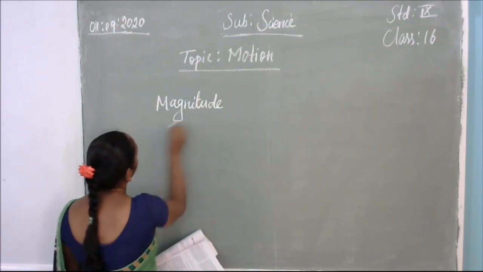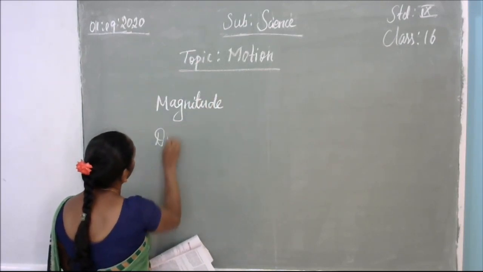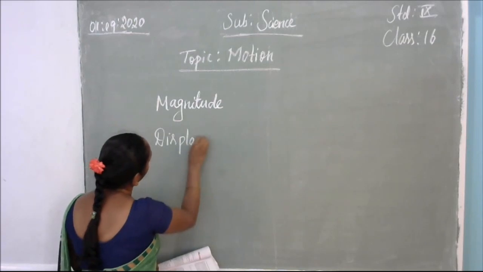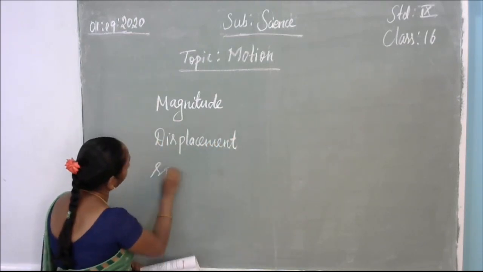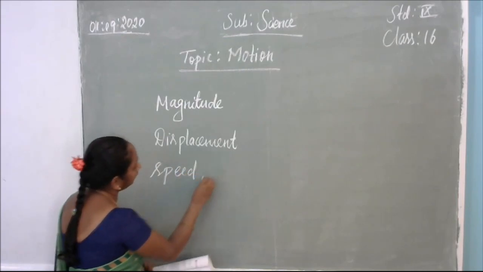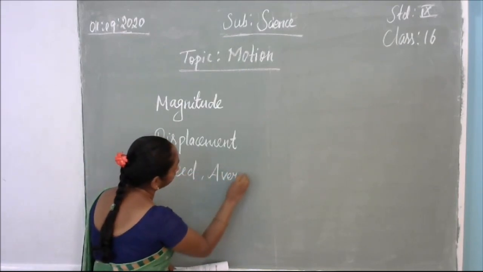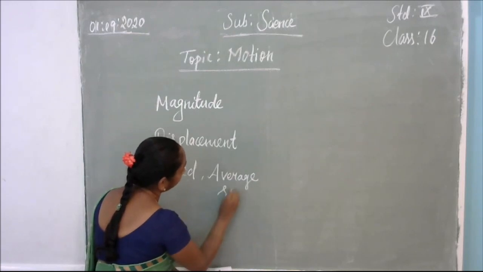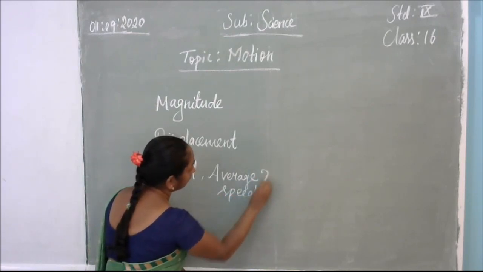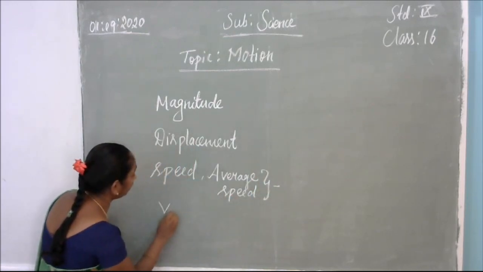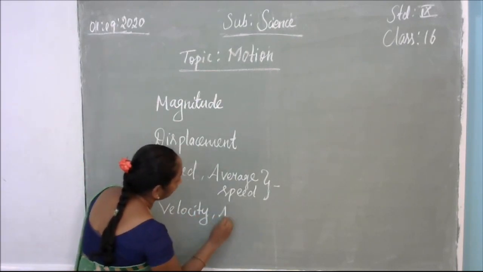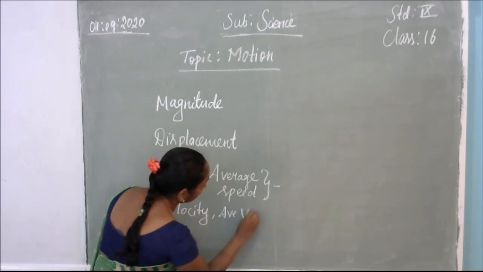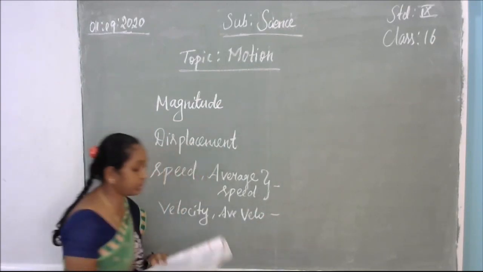We are going to discuss displacement, speed and average speed, and velocity and average velocity. This we are going to discuss today.